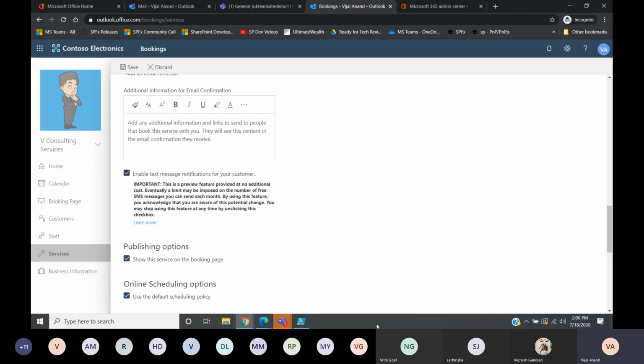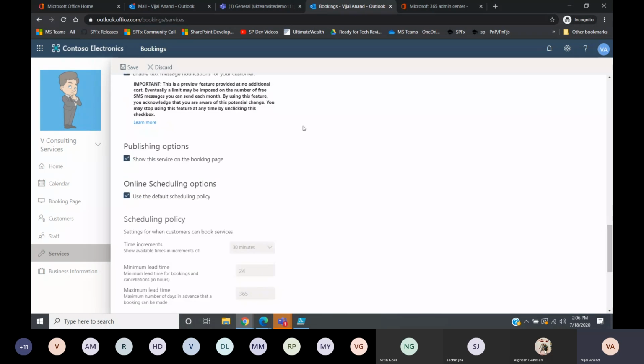Okay, and show the service on the booking page. As of now I have selected this. By default it has been selected. I will tell what is a booking page. When we are creating the booking page, I'll tell you what this option is about.